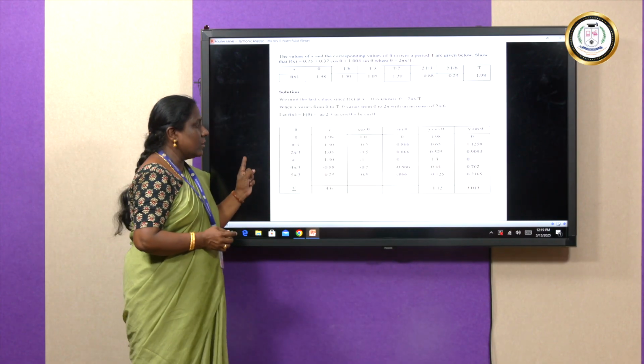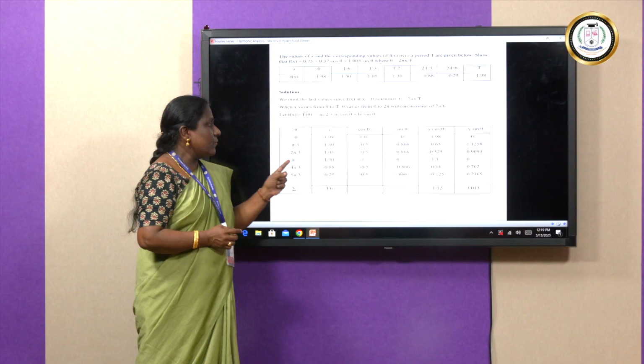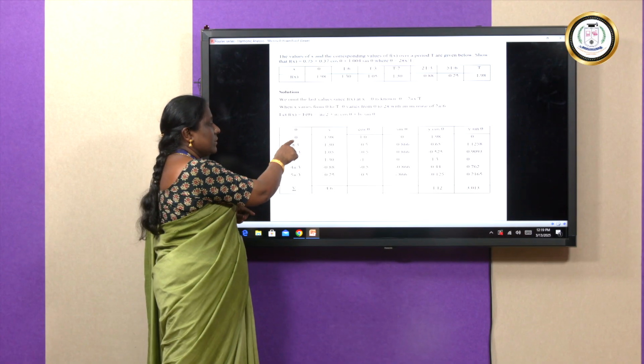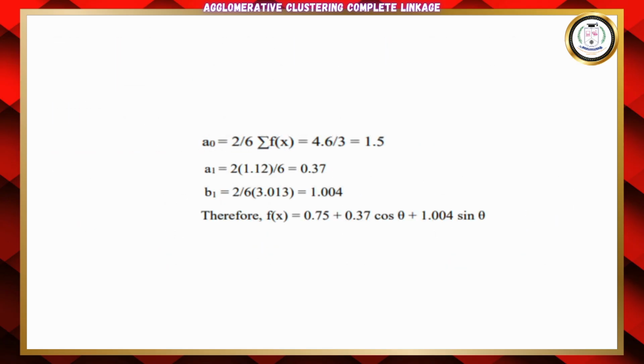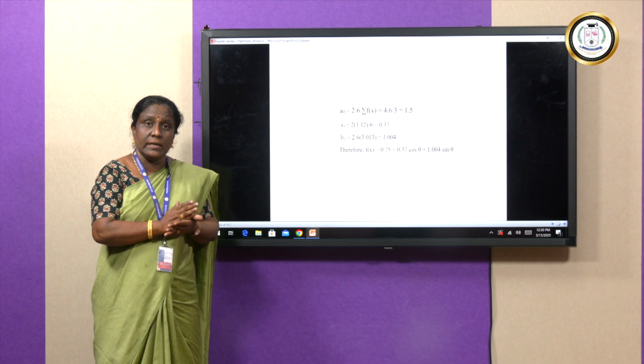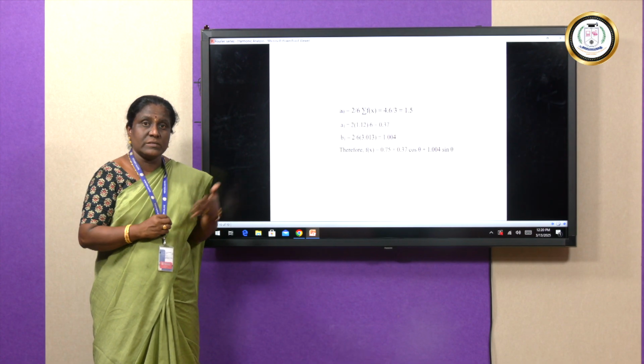Now we are moving on to each cell value. First we take theta equal to 0 and the y value is 1.98. We have entered it according to the given problem. Then find cos theta. The first is cos 0, which is 1. In similar manner, I can calculate all the entries in the table and finally we are able to see the constant values like this.